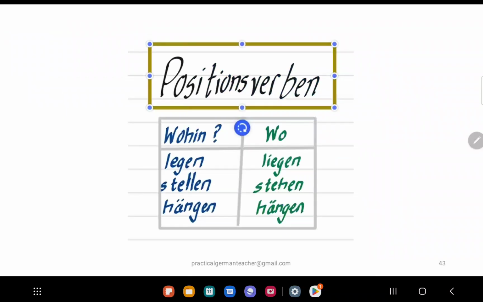So what you just looked at are referred to as some of the Positionsverben, so verbs describing position. So liegen, stehen, hängen is when you're describing a position. Legen, stellen, and hängen is when you're saying a sentence and the sentence describes some kind of movement.